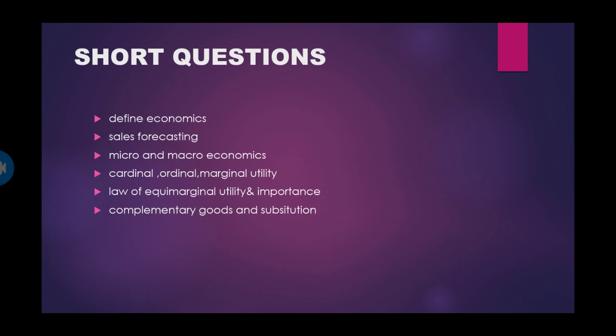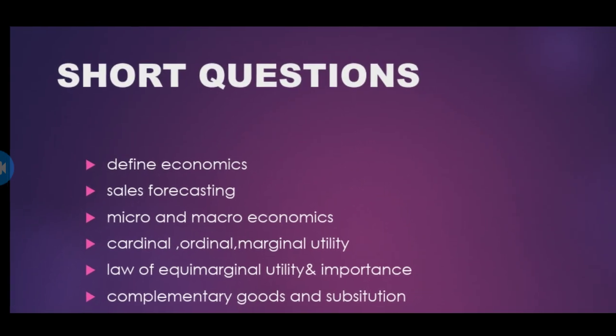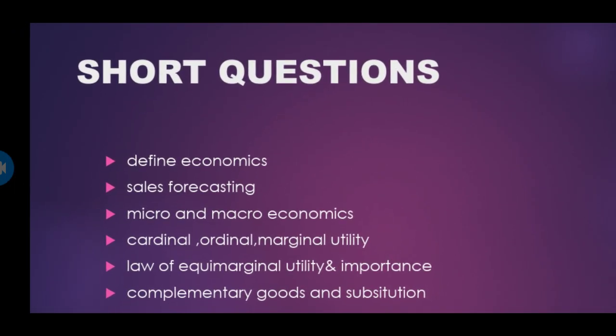Short answers, he is going to ask: define economics, what is sales forecasting, micro and macroeconomics, cardinal utility, ordinal utility, marginal utility, complementary goods, substitute goods, law of equimarginal utility and its importance. These are the important short answers or the 4 marks answers in unit 1. Okay, macroeconomics, cardinal, ordinal, marginal utilities, law of equimarginal utility, and importance, complementary goods and substitute goods.